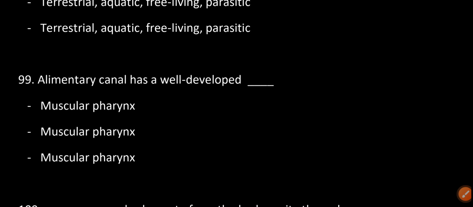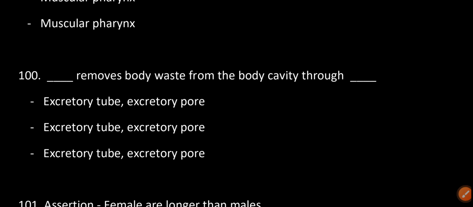Alimentary canal has a well developed muscular pharynx. Excretory tube removes body waste from the body cavity through the excretory pore.